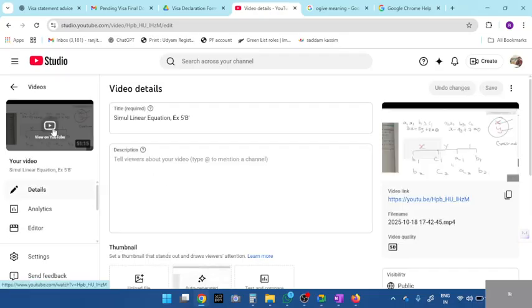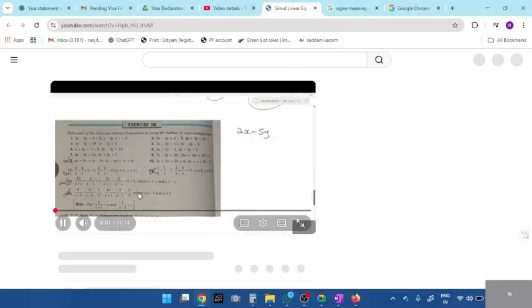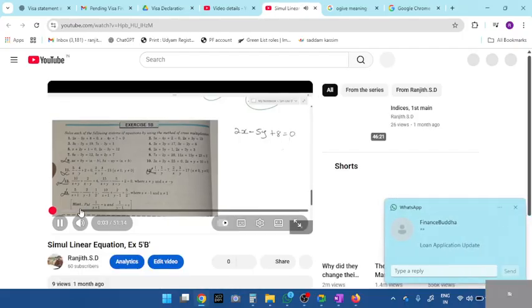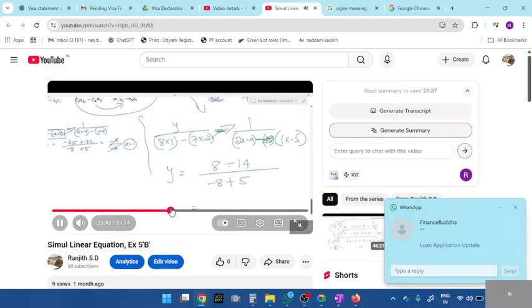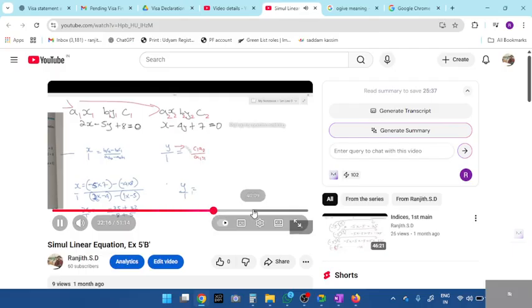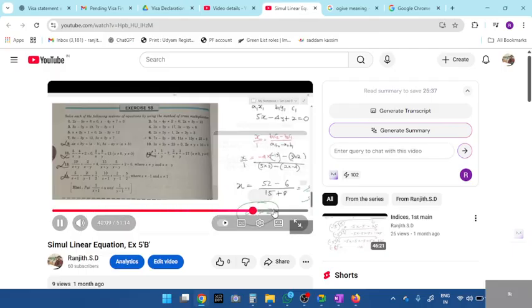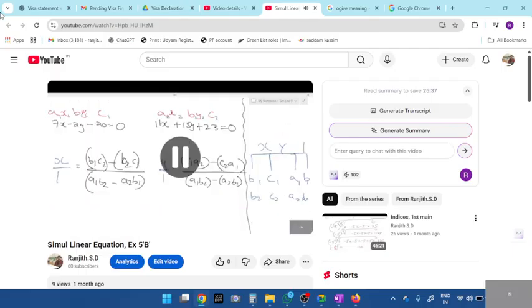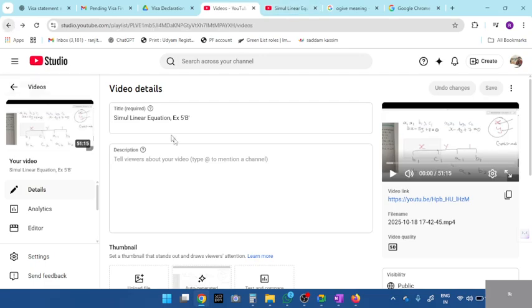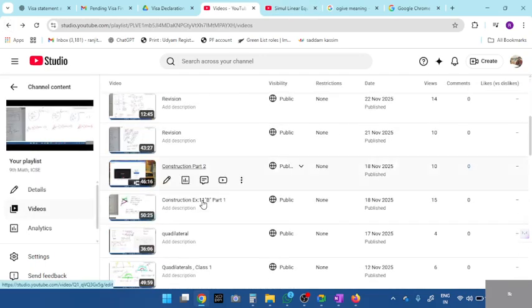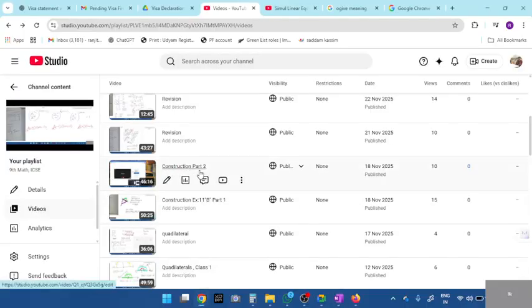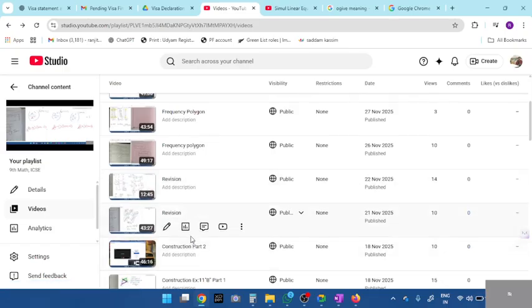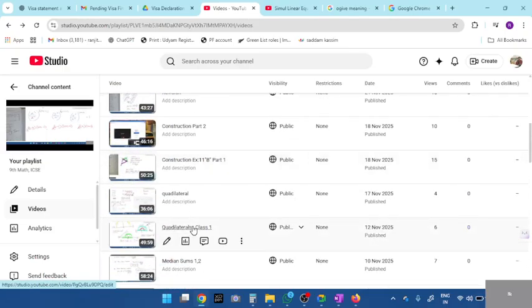When I open this, I think 2 or 3 students are absent. We did multiple revision. Let me see. Okay, this is the cross multiplication method. Fine. So practice this. Whoever doesn't know, practice the cross multiplication method. Next, construction. Can you see construction part 1 and part 2 is also given? Yeah. If you want, you can revise that, but I'm going to give it for the test.